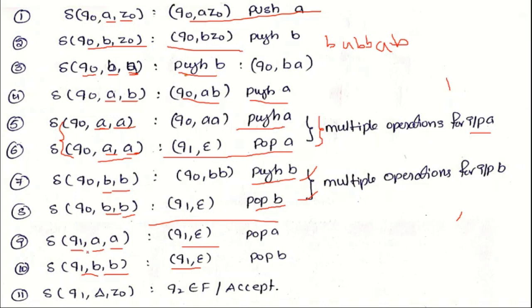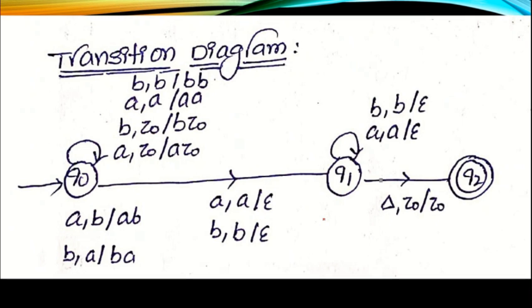In case from Q1 input is A and top of the stack is B, that means that particular string is not a palindrome, and only then that type of combination would be possible. So there is no need to declare such types of transitions. And finally from Q1, when the input read is del and top of the stack is Z0, then it will be accepted. So this is the transition diagram for the current language, even length palindrome.